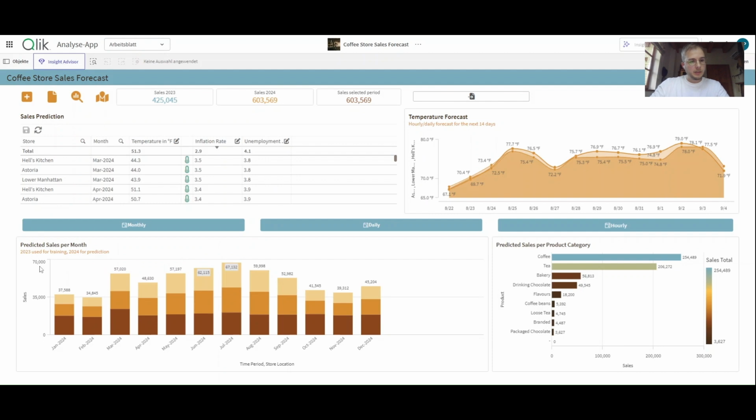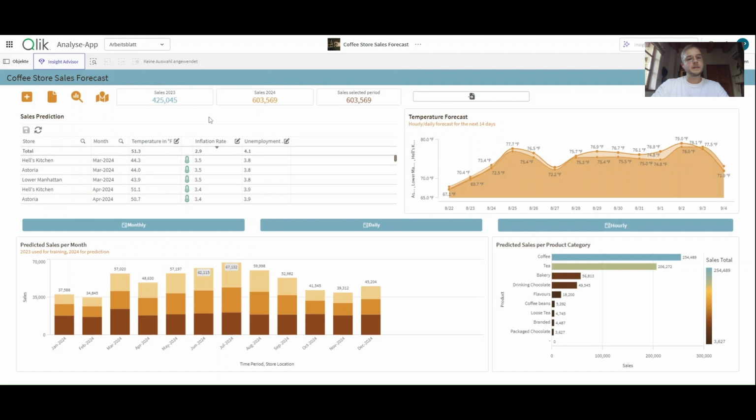feature. We used 2023 sales data for training and then predicted the whole year of 2024. We not only focused on store-specific data, but also on economic drivers such as the inflation rate, as well as the unemployment rate and weather data as well, such as the temperature.